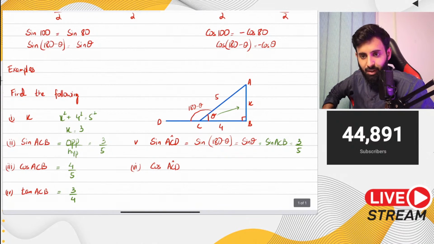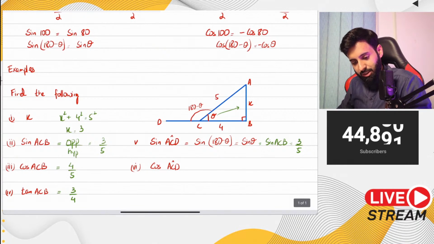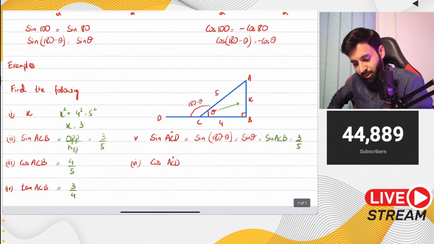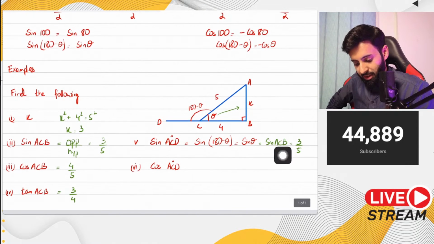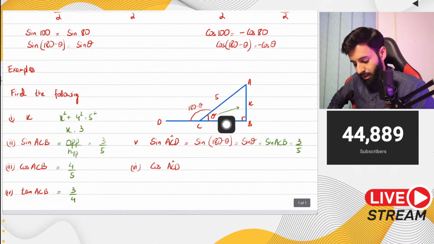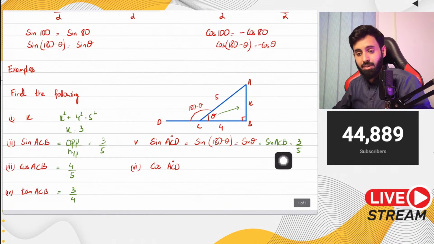Yeah, I know I wrote it, but I've sort of written it earlier now. So long story short, sine ACD is not going to be any different from sine ACB. Why? Because these two angles are supplementary. That is why it's going to be equal to 3 upon 5, and that's it.